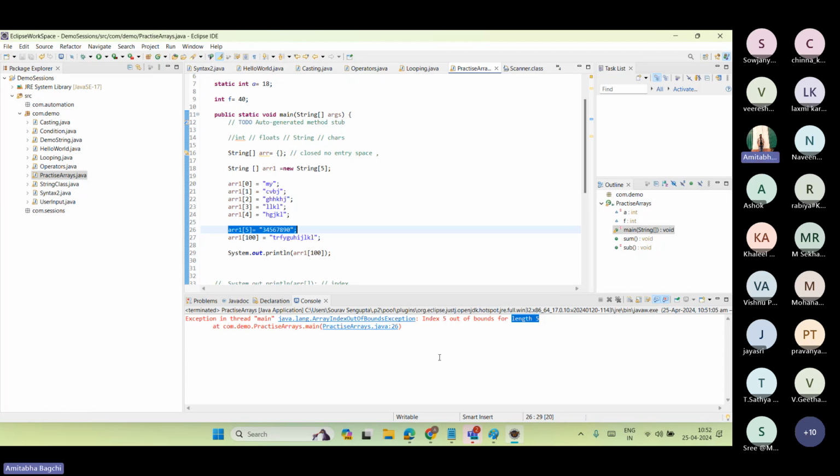I told you guys, right? Compile time, runtime. So it's a runtime thing. See, if I click on this particular link, it's highlighting the 26th line. Because the error is here itself, I have given a length of 5. I can hardly load the 4th index, right? Length 5 means 4th index. I can't go ahead more than that. Clear?